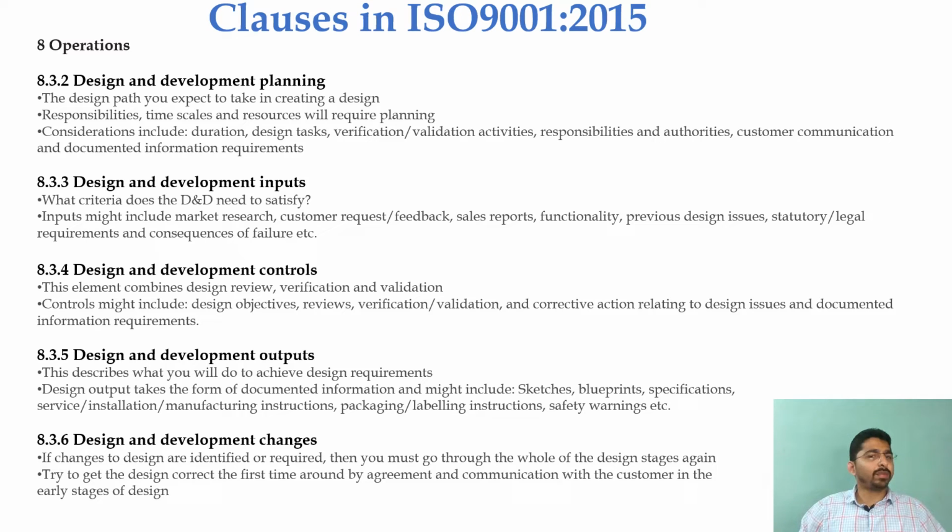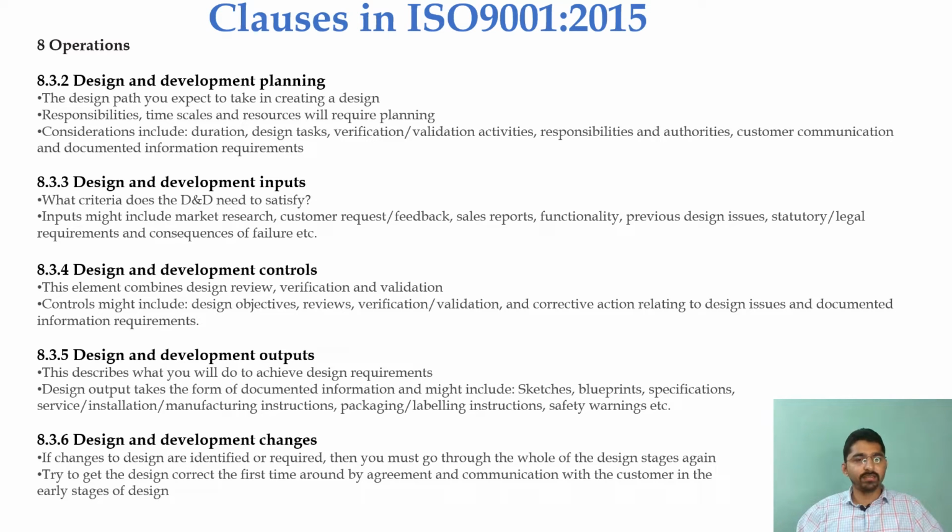First comes design and development planning. In order to design a particular prototype or a particular product, first of all we start from the planning stage. In the planning, we think in terms of the design and how we are going to develop this product in the future steps. The design path you expect to take in creating a design, the responsibilities, the time, skills and resources will require planning. We need to take various parameters into consideration while making this plan, such as the duration, the design tasks, verification and validation activities, the responsibilities and authorities, customer communication and documented information requirements.